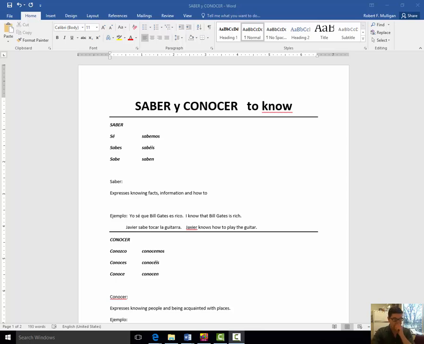Now, let's take a look at this. We have to learn how to distinguish between these two. So before we even talk about the conjugations, we're going to talk about what is expressed with these verbs. I explained that it expresses knowing facts, information, or how-to. That would be saber. An example, yo sé que Bill Gates es rico. I know that Bill Gates is rich.